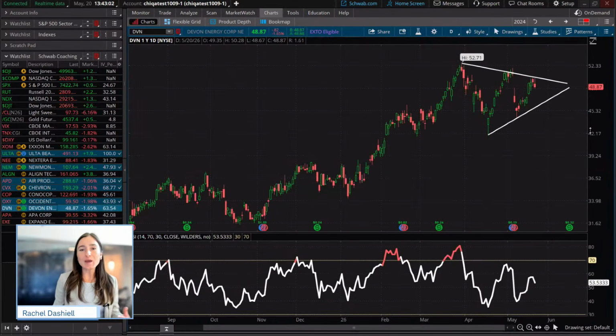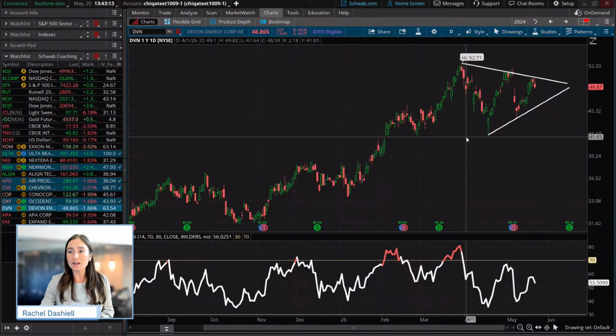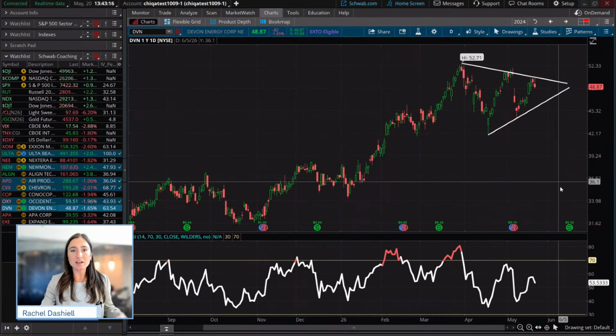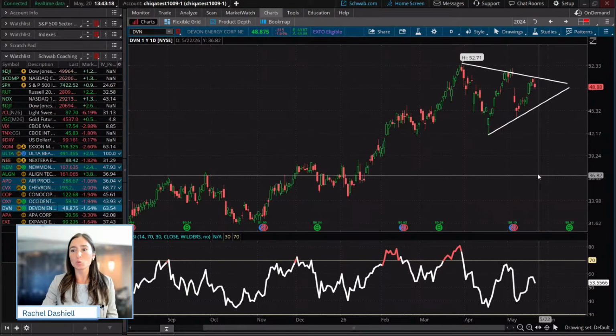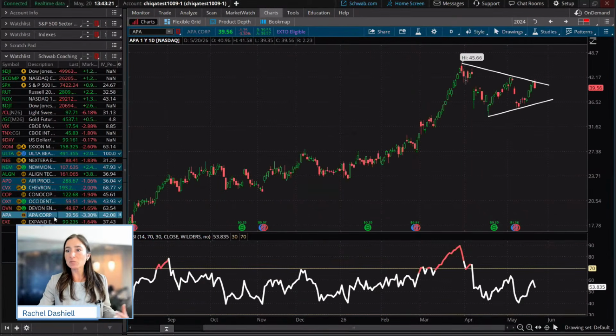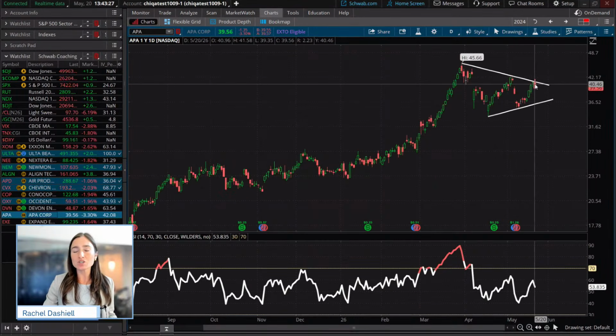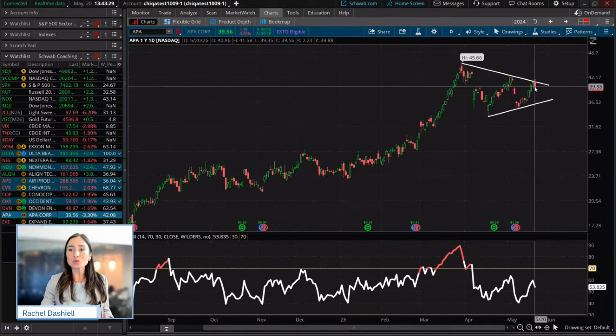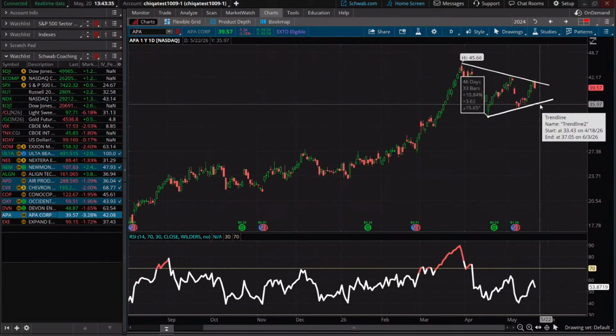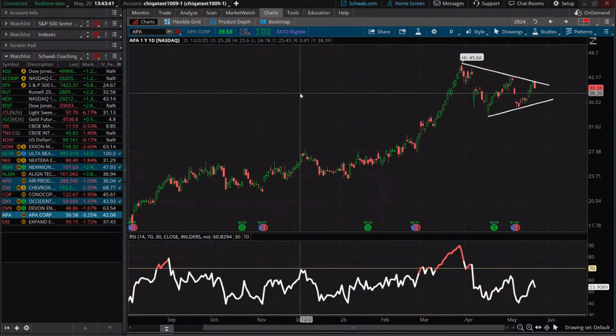And then a couple other patterns for your watch list. We're seeing a little bit of a triangle formation in Devon Energy. So it could break either way. A trader may take the widest part of this range and project it to the upside or downside. So it could give a trader conviction in whatever way it breaks. And then same thing with APA Corp. We're having a bearish engulfing candlestick actually at this level of resistance. So traders may look for price to find its level at support, probably right around 36 or so there.